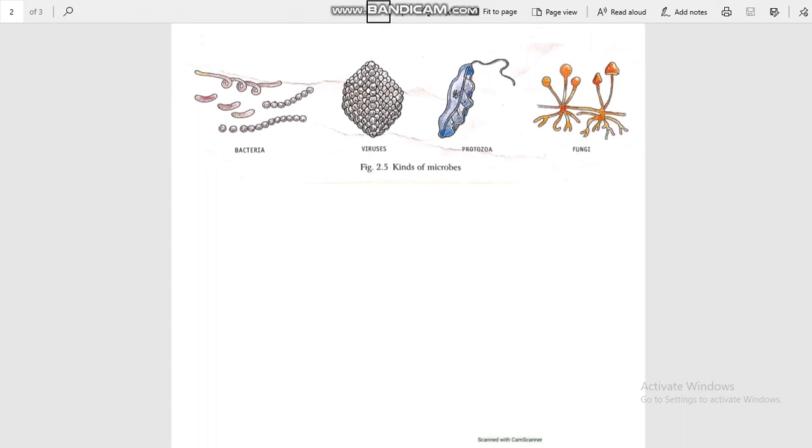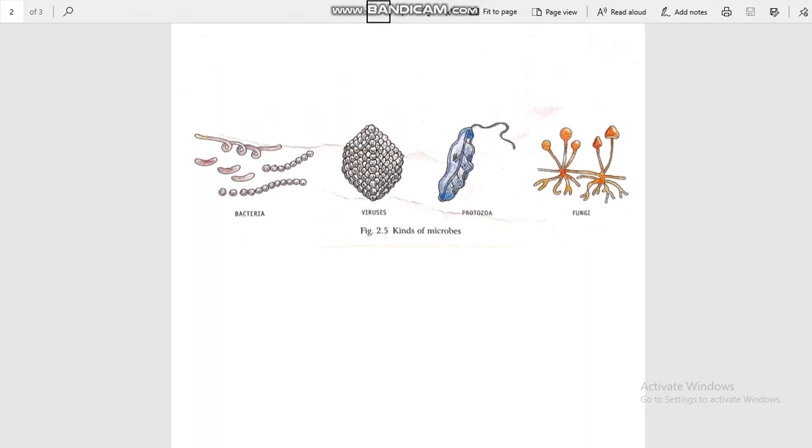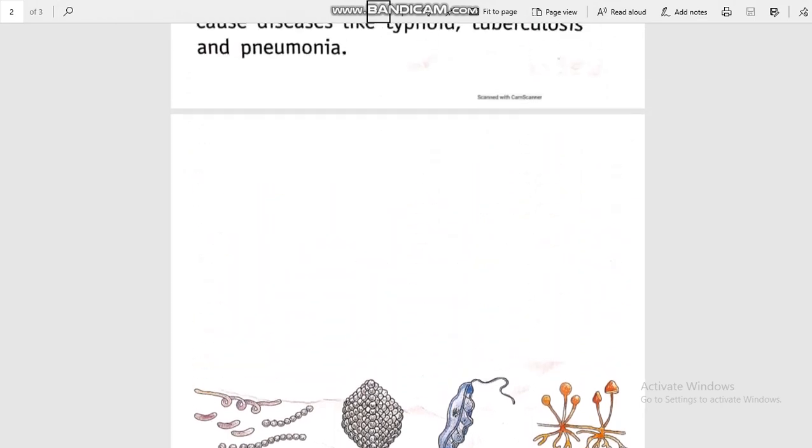Again, four kinds of microbes: bacteria, viruses, protozoa and fungi. Yes students, whenever you get the time, draw this figure in your book and color it also, and try to remember. It will be very helpful. And write the notes of all these four kinds of microbes from this only.